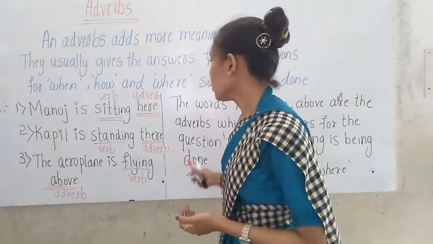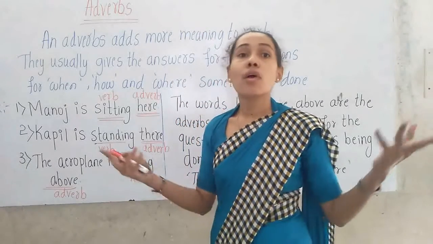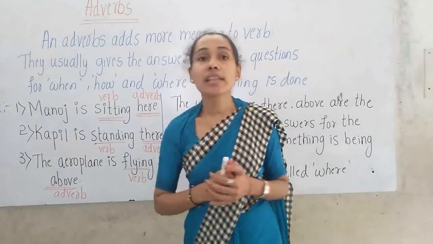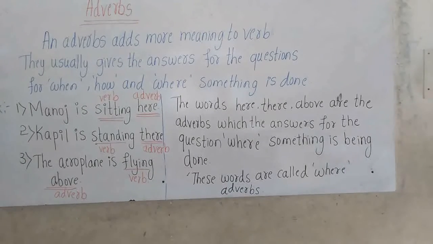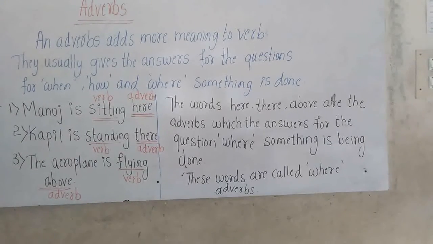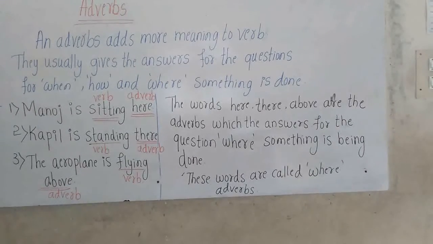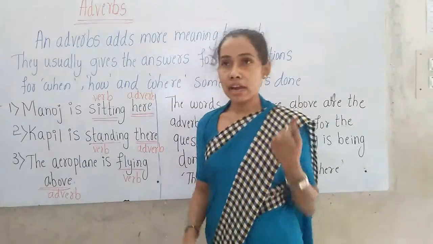These words give the answer to the question where the action takes place, where the action is being done. So the words here, there, above are the adverbs which answer the question where something is being done. So these are called where adverbs.